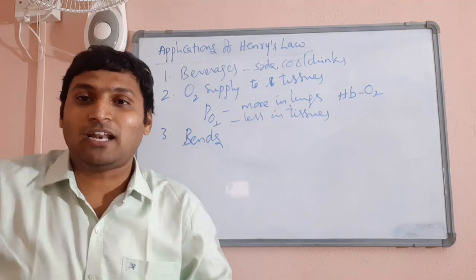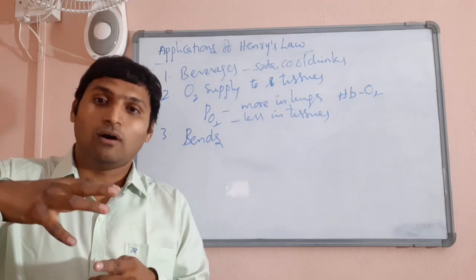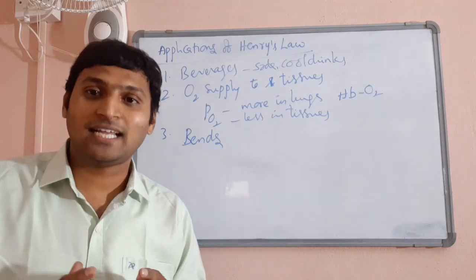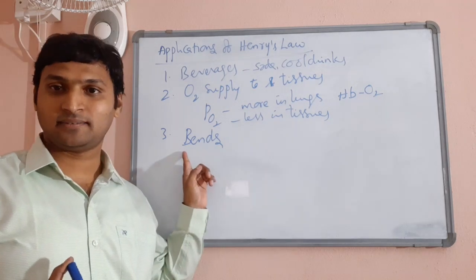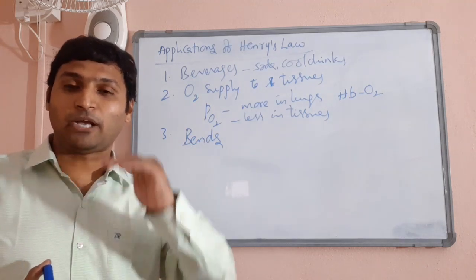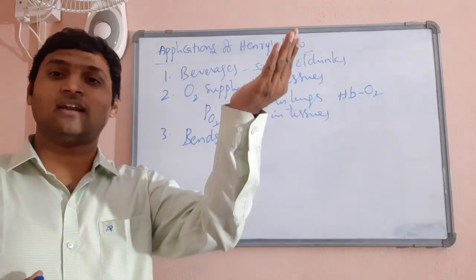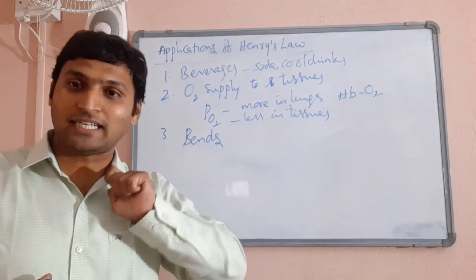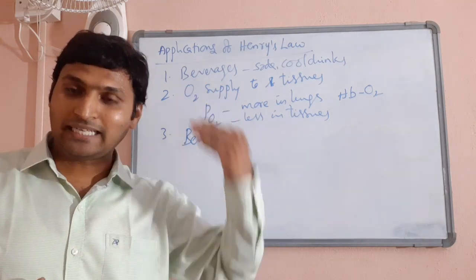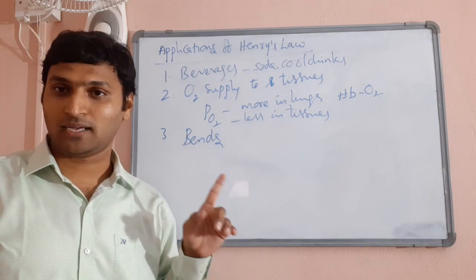Suddenly, the nitrogen will be released into the blood vessels, which causes interruption in the flow of blood, circulation of blood, resulting in a disease called bends. So that is basically how, because of higher pressure, solubility of nitrogen increases, and because of sudden release of pressure when they come to the shore, nitrogen gets released from blood into blood vessels, and that interrupts the circulation of blood, which results in the disease called bends.